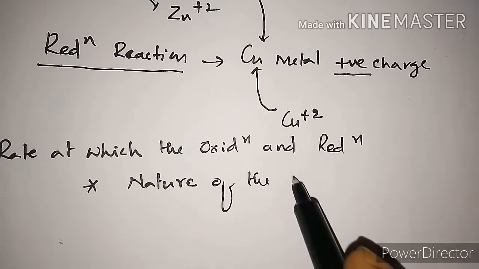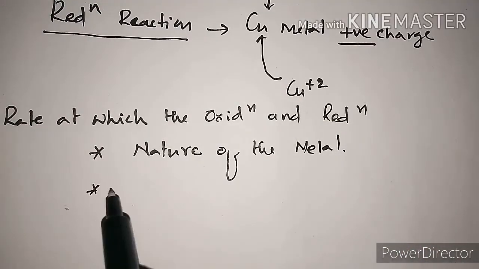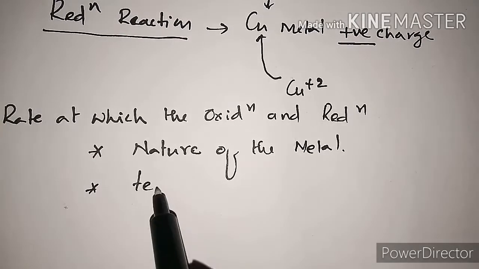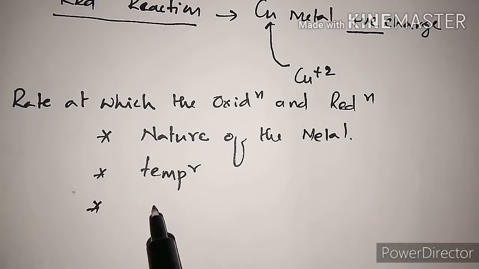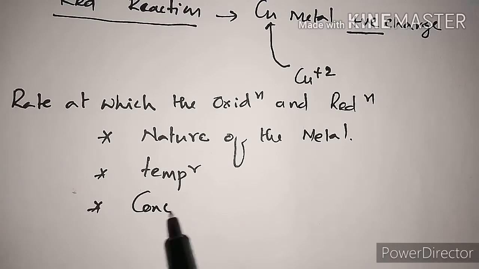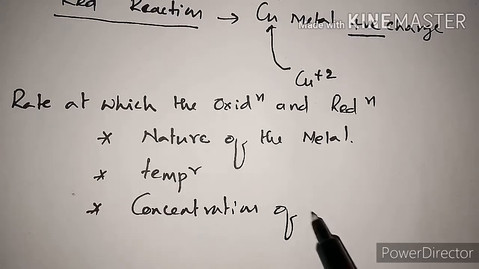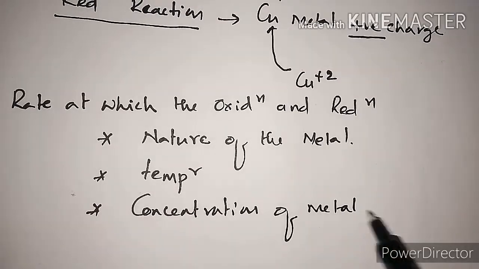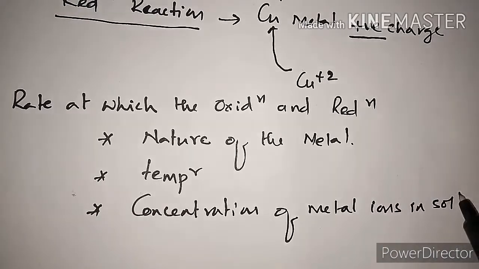Next is the temperature of the system. And the third point is the concentration of the metal ions in the solution, that is, how much concentration is there in the aqueous solution.